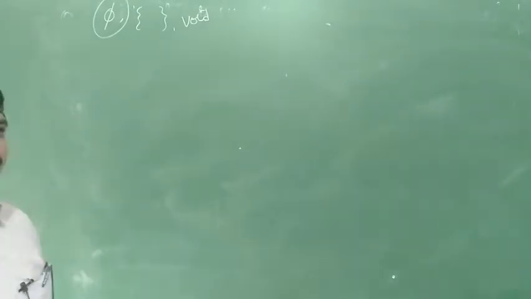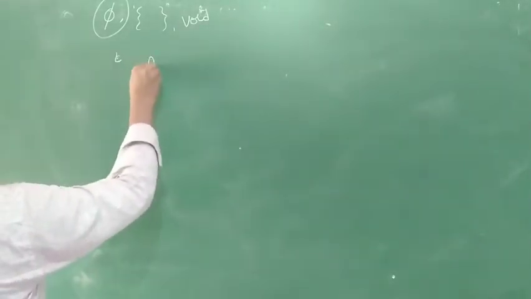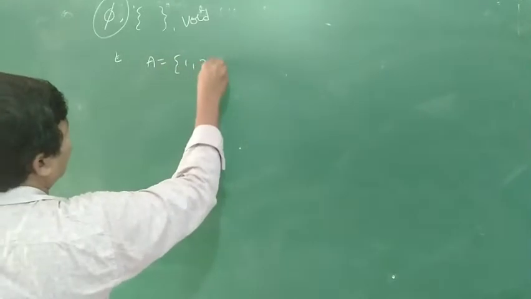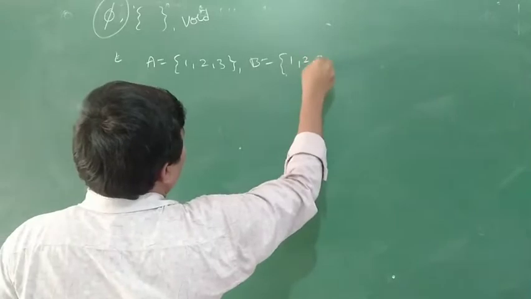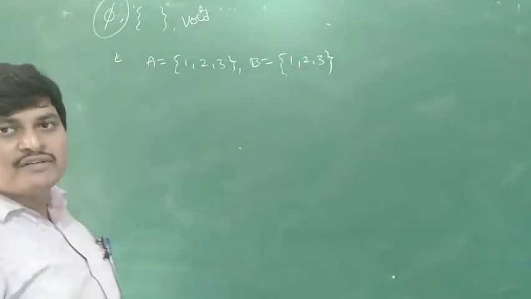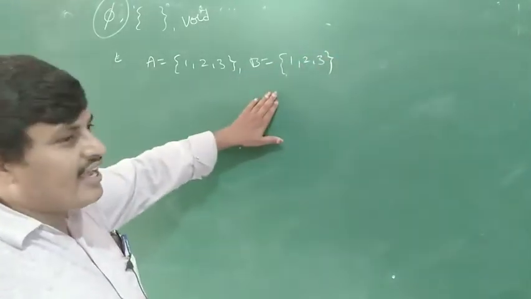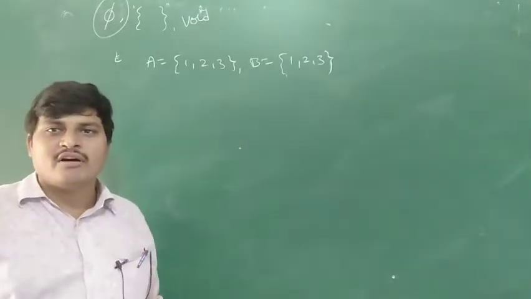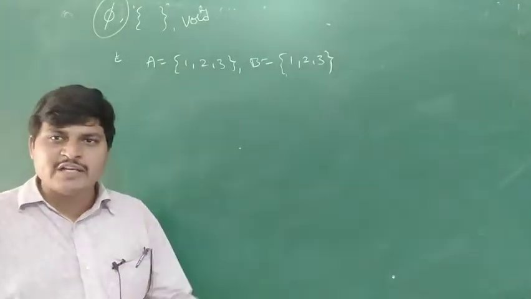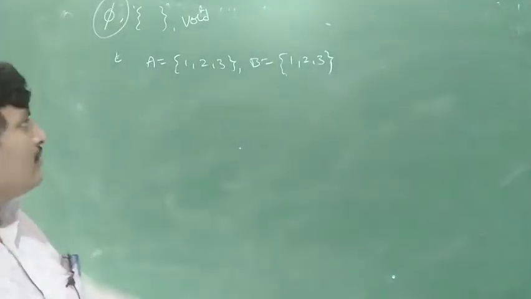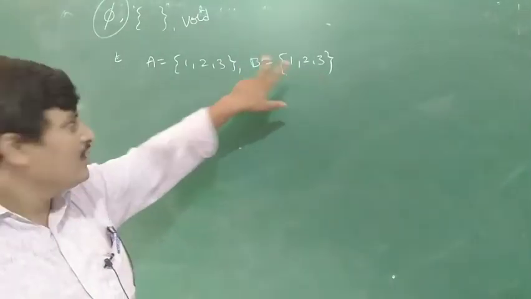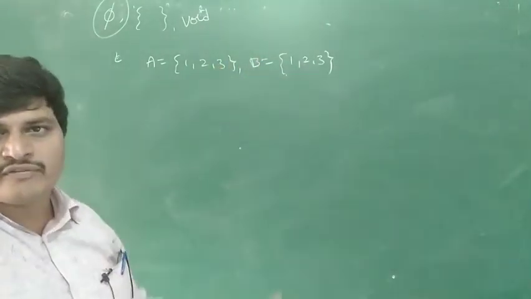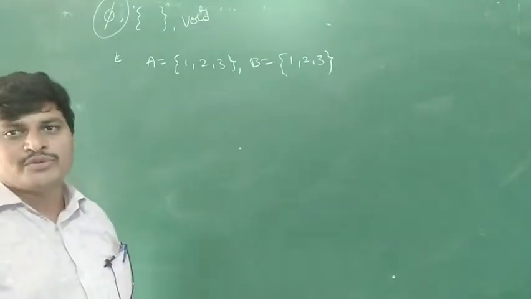Next definition, equal sets. What are equal sets? For example, A is equal to {1, 2, 3} and B is equal to {1, 2, 3}. These are equal sets. Equal sets mean two sets having the same elements and the same number of elements. Here A has 3 elements, B also has 3 elements: 1, 2, 3.